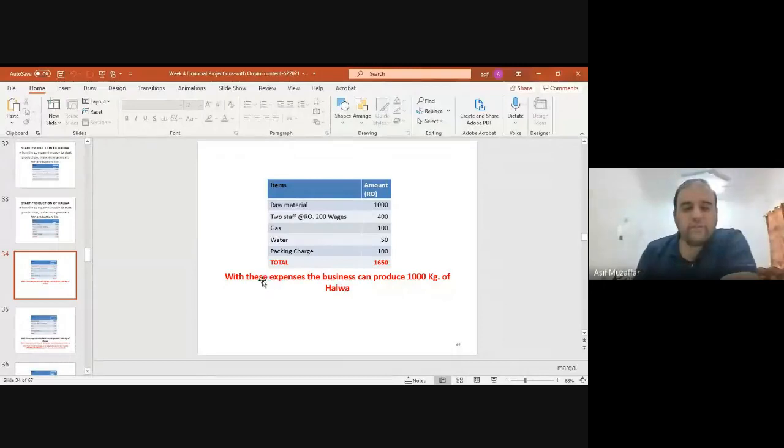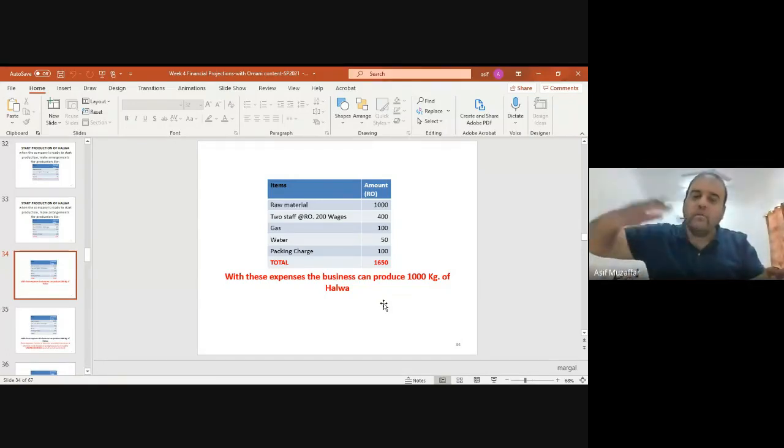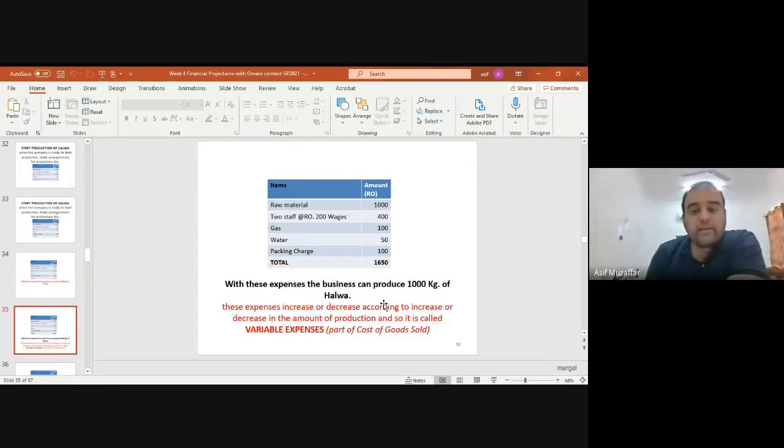And they have told us that with these expenses, the business can make 1000 kg of halwa. Of course, if I want to make more, I need more. That is why we call it variable expense cost as well. So for more halwa, we need more raw material, more staff, more gas, more water, more packing charges. If we want to make less, then we need less raw material, fewer workers, less gas, less water, less packing charges. So this is a variable cost, or you can call it the direct expenses.